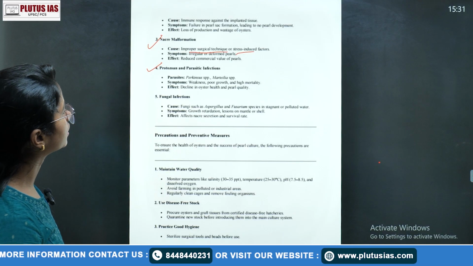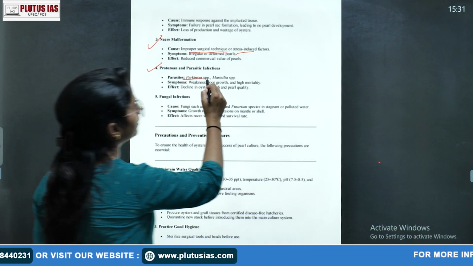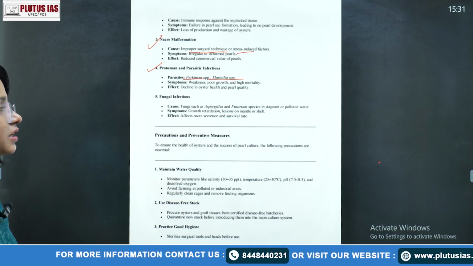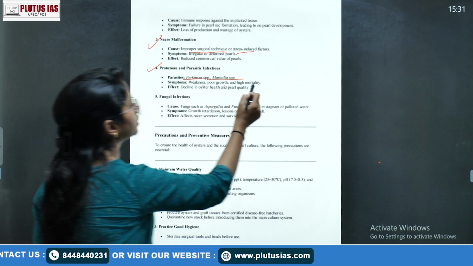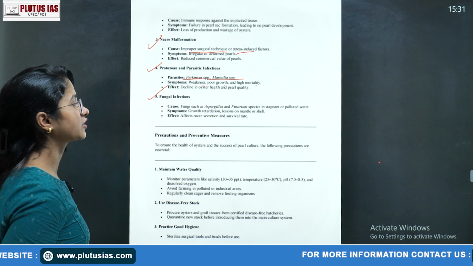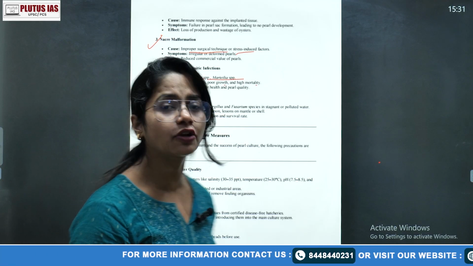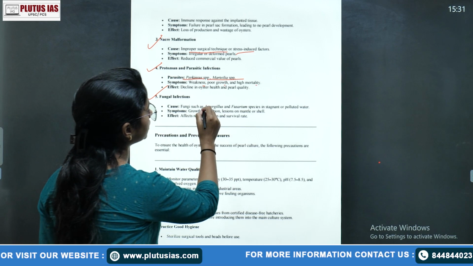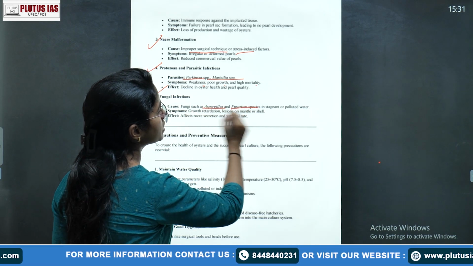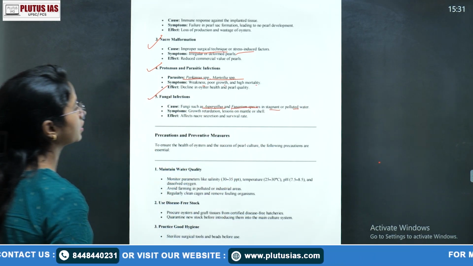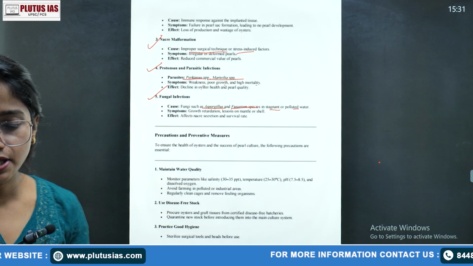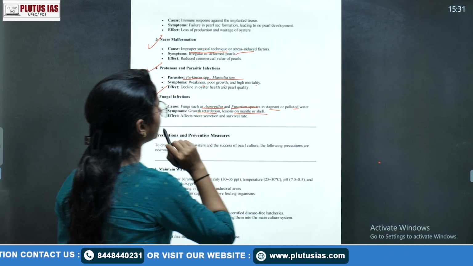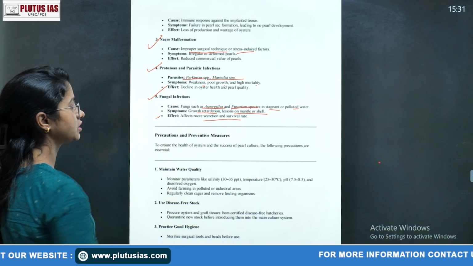Then protozoan and parasitic infections, the Perkinsus and Martelia species, which impact the mantle portion of the pink data. This causes weakness, poor growth, and high mortality. Then of course fungal infections. A very common disease in pearl culture is caused by Aspergillus and Fusarium species in stagnant or polluted water. If there is disease, there will be growth retardation and lesions, and mantle or shell infection affects secretion and survival rate.